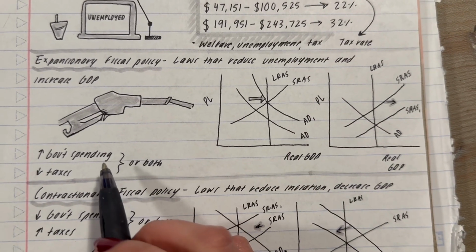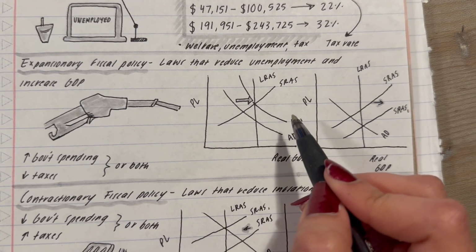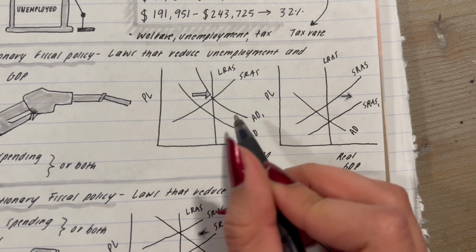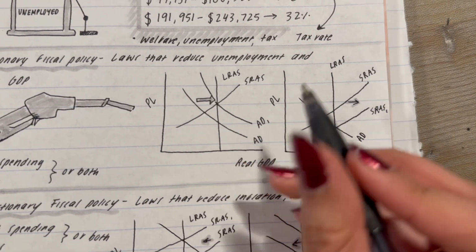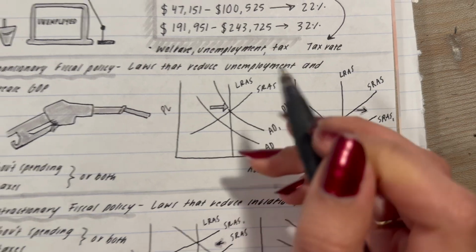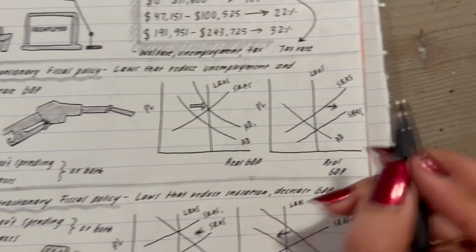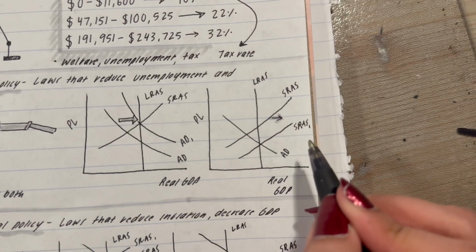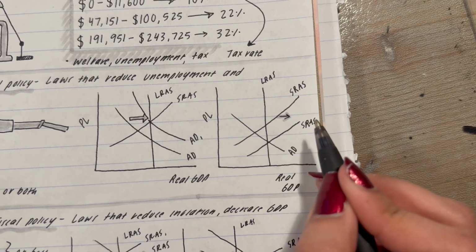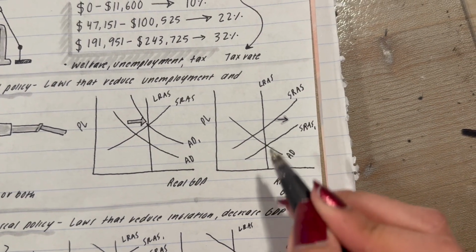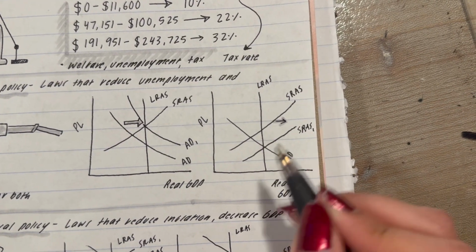With government spending, if you increase government spending, that's going to shift the aggregate demand to the right, bringing that back to full employment. Whereas if you decrease taxes, the short run aggregate supply is going to increase, bringing once again that line back to full employment.